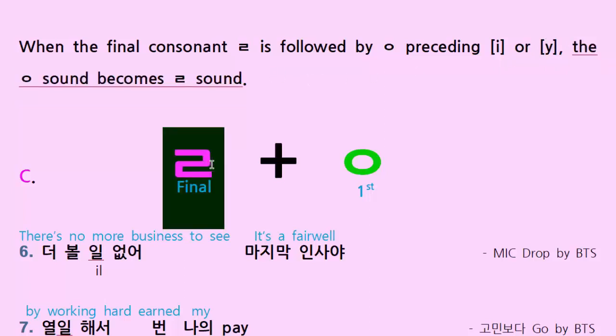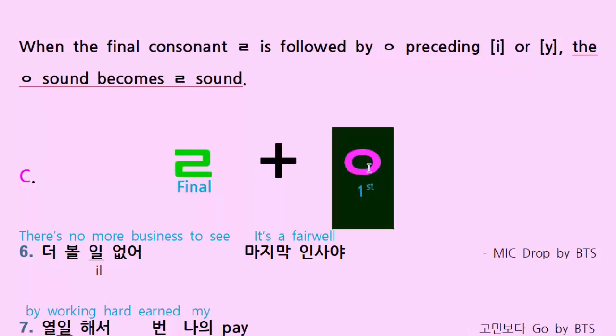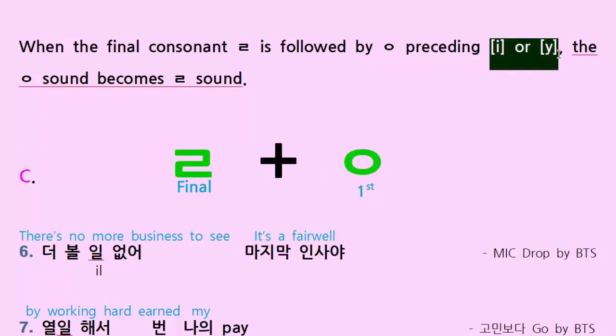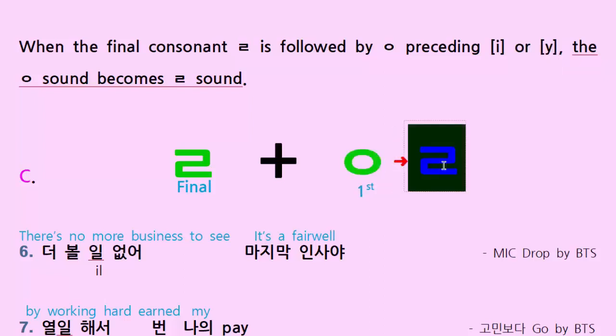Look at this. This is the final consonant. And this final consonant 리을 meets 이응 in the next letter. But this 이응 precedes I or Y. And these are romanizations. Then this 이응 is assimilated and becomes the sound of 리을.